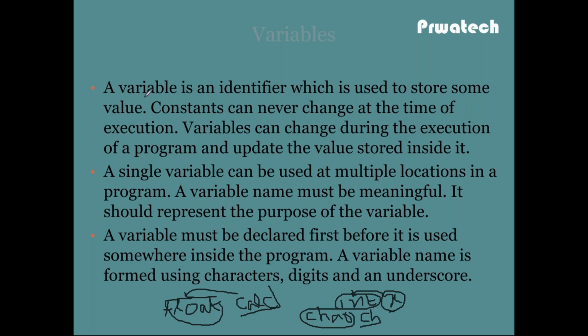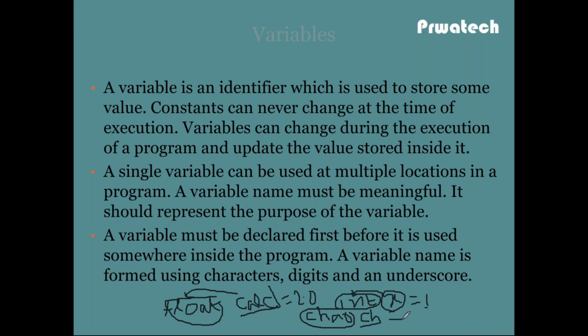So a variable is an identifier which is used to store some value. That means suppose int x equal to 1. So x is the variable name having the value of 1. Float calc equal to 2.0. So calc is a variable name of float data type having 2.0.